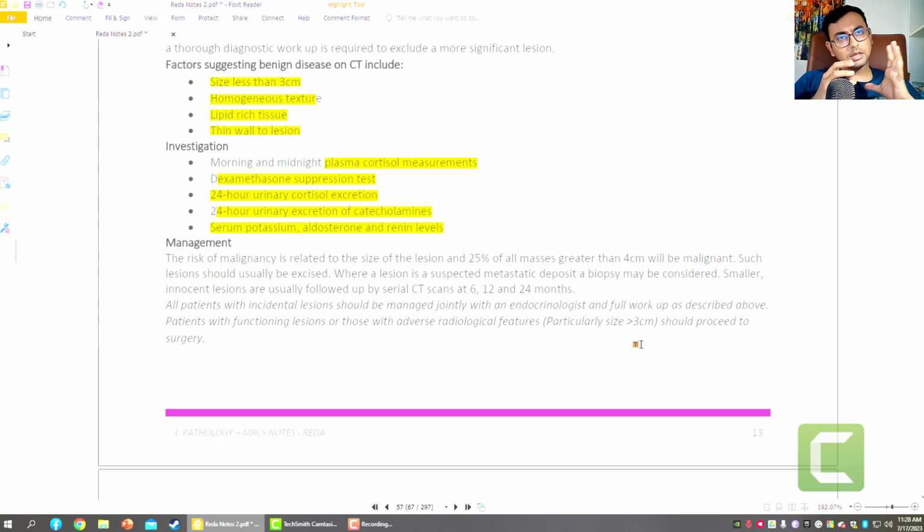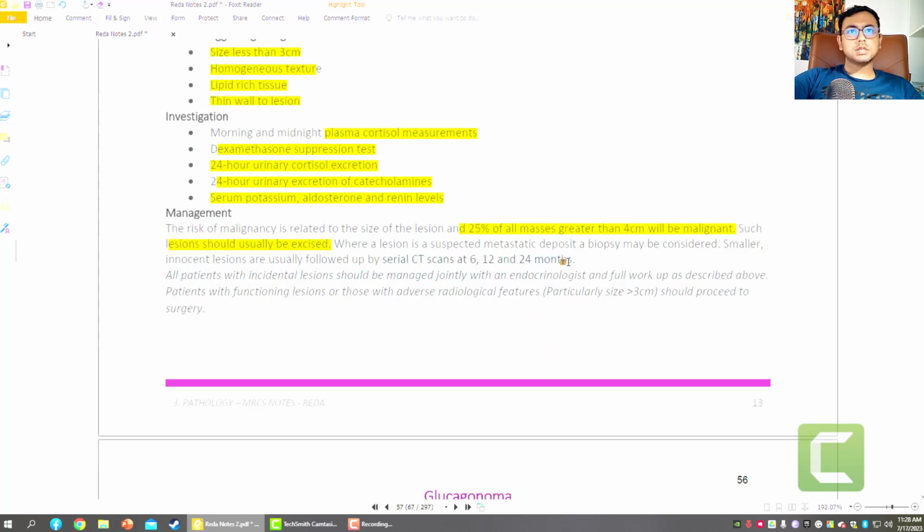So for the adrenal gland, how can we know that the tumor will become malignant? Because if the tumor size is more than 4 cm, there are greater chances, and almost 25% of all masses greater than 4 cm will be malignant. Okay, so the lesion should usually be excised.